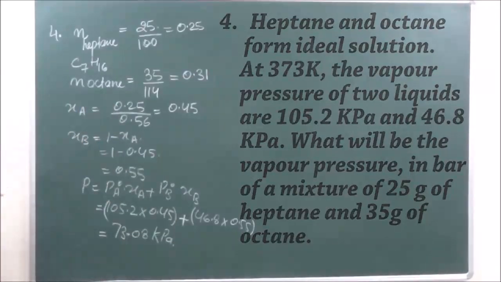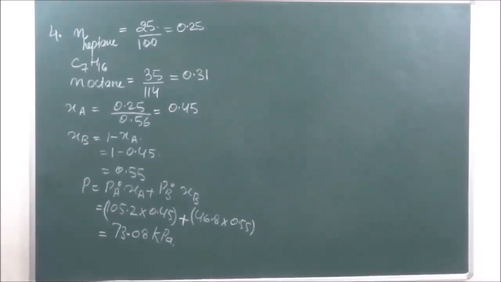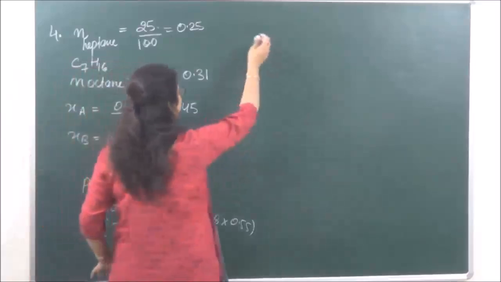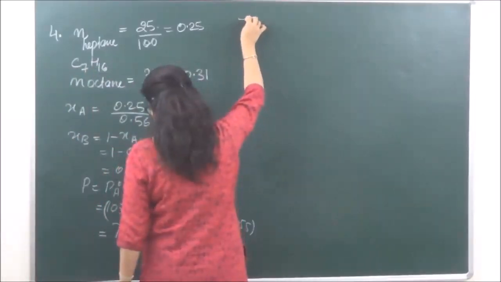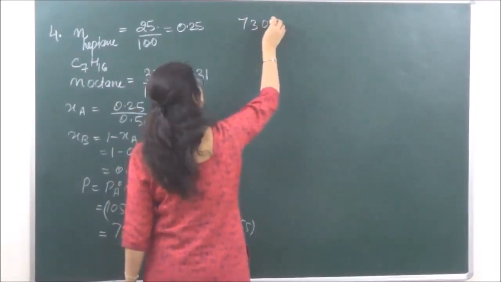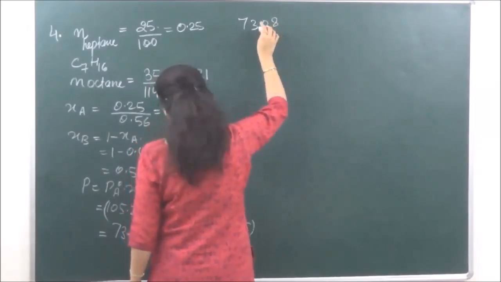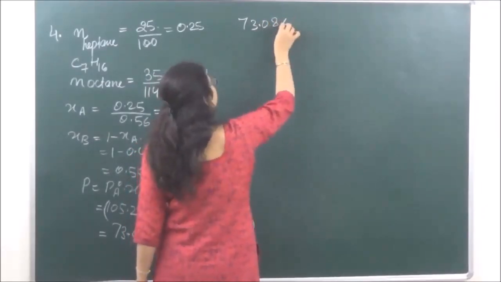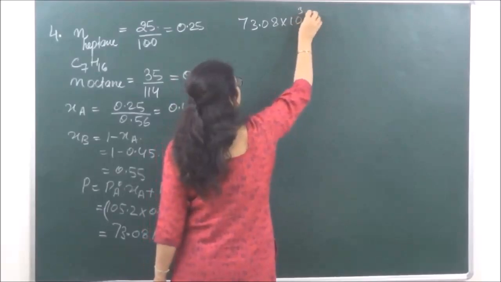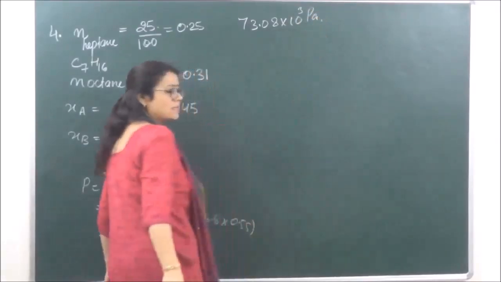Okay, but now we have to convert this into bar. So 73.08 kilopascals will be equal to 73.08 into 10 raised to power 3 pascals.